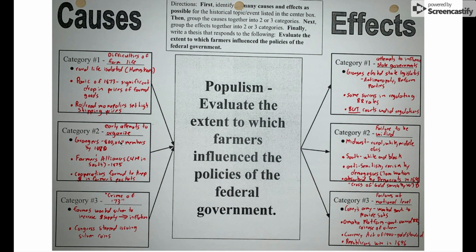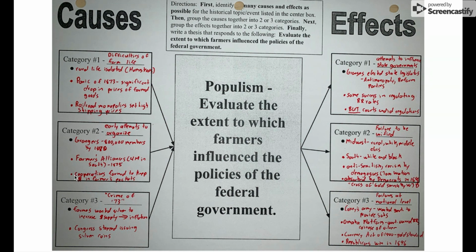One of the things that they attempted to do was organize together with groups like the Grangers and the Farmers Alliances. These are groups of farmers that came together because they had a common interest. The Grangers were the first group. They had about 800,000 members in 1875, actually, that should be. And the Farmers Alliances had 4 million members in the South in 1875. Because remember, the South was also agricultural. So the Grangers were more of a Western group, in the Midwest, and the Farmers Alliances had the most power in the South.